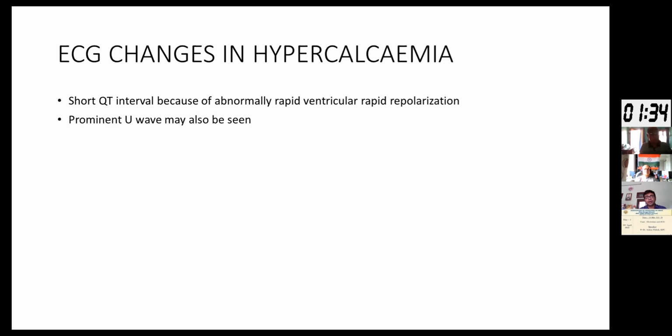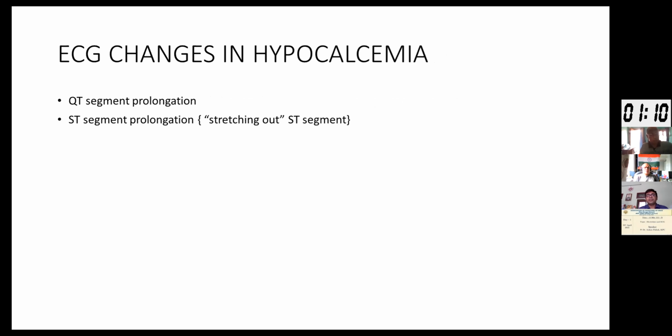Just to elucidate how to approach QT interval abnormalities. If there is a short QT interval, we clinically think of four causes. One is hyperkalemia, one is hypercalcemia, another is that the patient is probably on digoxin, and the other is a rare condition called congenital short QT syndrome. In hypocalcemia, we can find QT prolongation, or sometimes ST segment prolongation, classically known as stretching out of the ST segment.